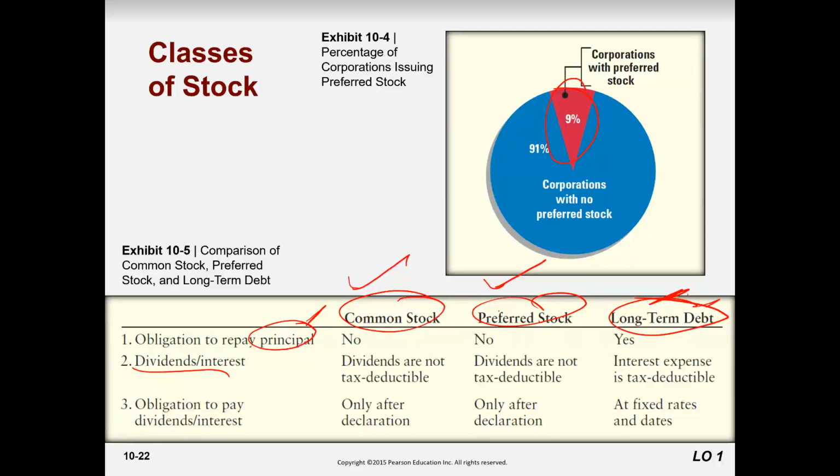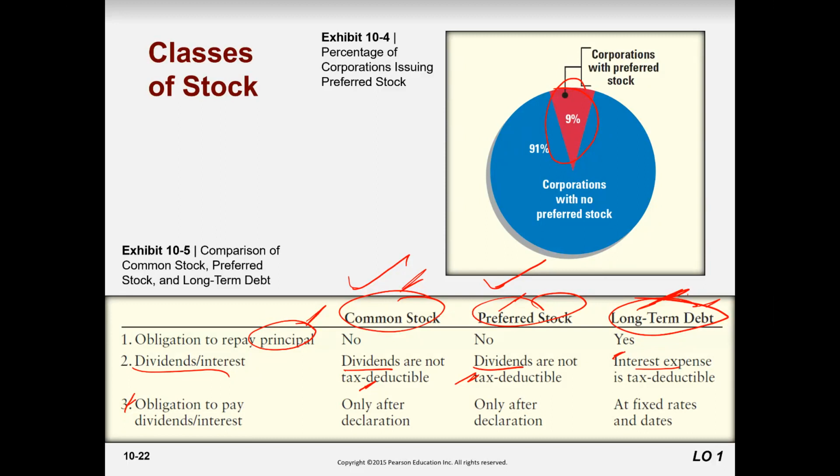For common and preferred stock you receive dividends, but on long-term debt you receive interest. And companies save tax on long-term liability, but not on common stock and preferred stock.